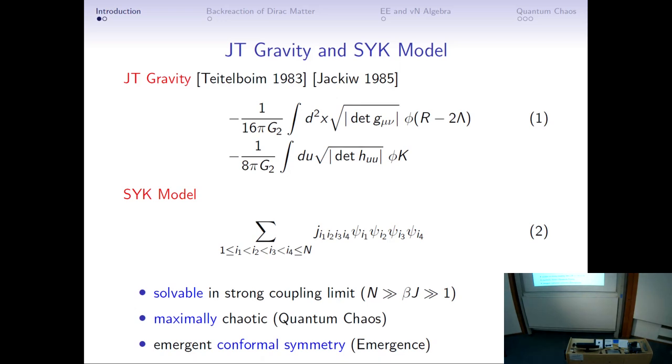And this model also is maximally chaotic in the sense of the Lyapunov exponent, and we can also see the conformal symmetry in the emergent limit, in some emergent limit like a large N. So hence we can use this model to understand quantum gravity of black holes, because this model has the graviton in the emergent limit.